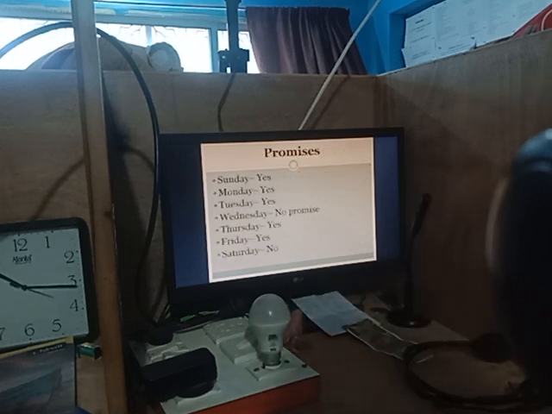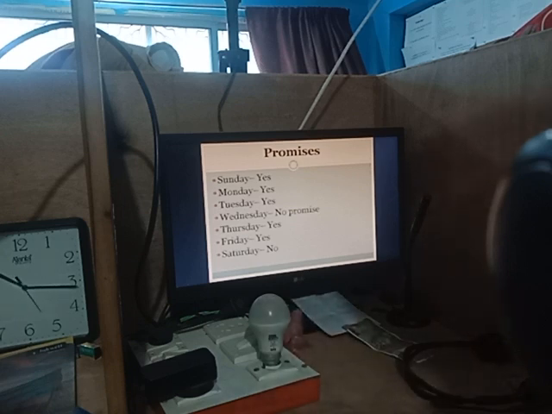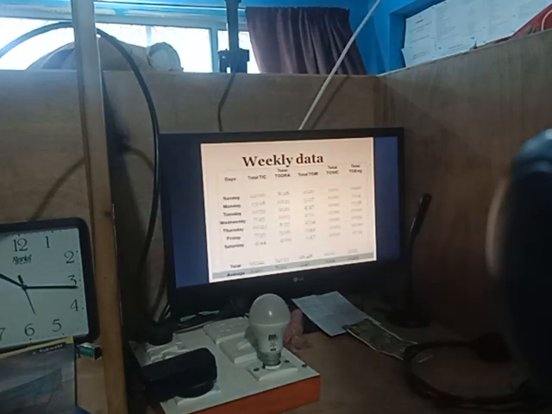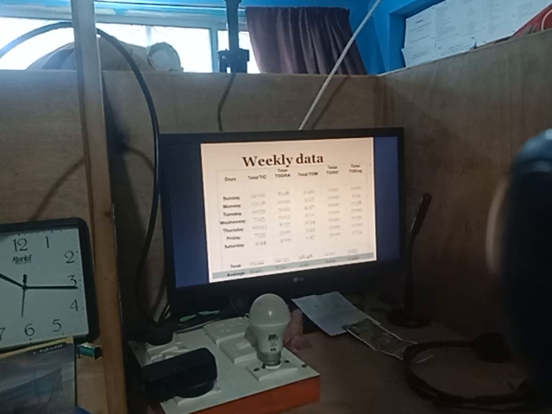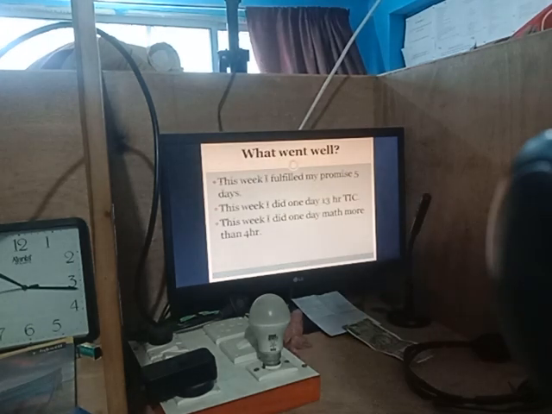And these are promises. I fulfilled my promise 5 days; on Wednesday I had no promise, and on Saturday I did not fulfill my promise. Weekly data: my time in center average is 9 hours 20 minutes, my time on science average is 7 hours 30 minutes, my time on math average is 2 hours 41 minutes, my Seva center average is 1 minute, and English average is 29 minutes.